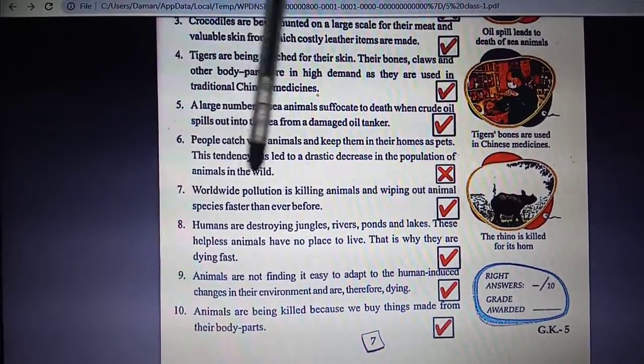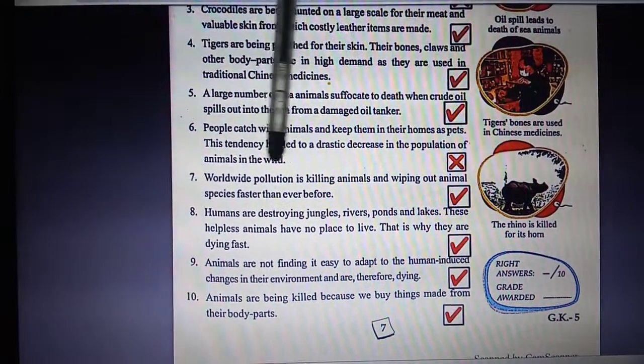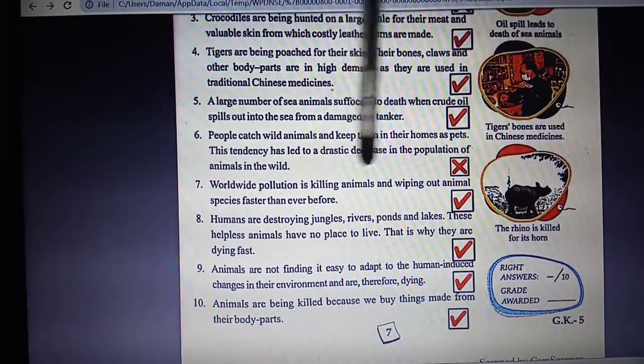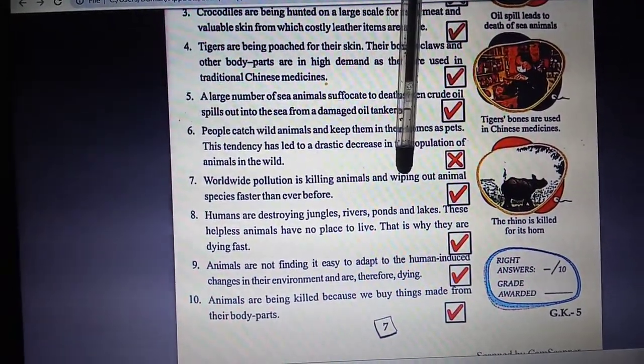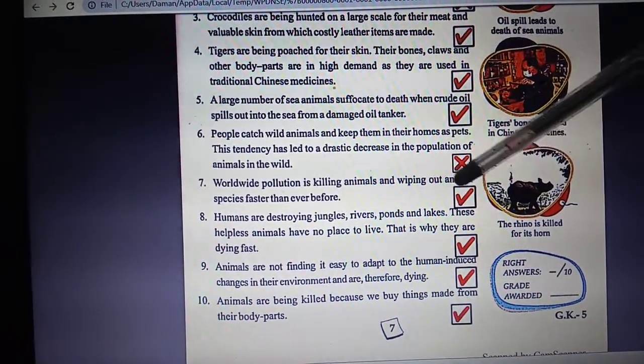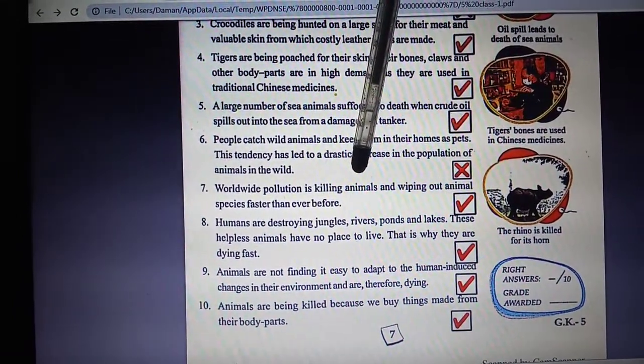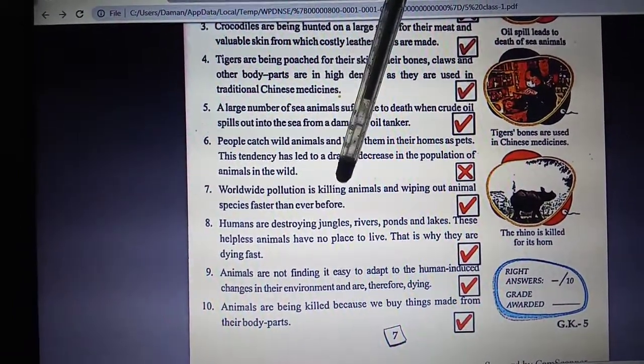Next is worldwide pollution is killing animals and wiping out animal species faster than ever before. Wiping means finishing out animals. So put down tick in the box given. This statement is true because animals are getting killed due to pollution at higher rates.